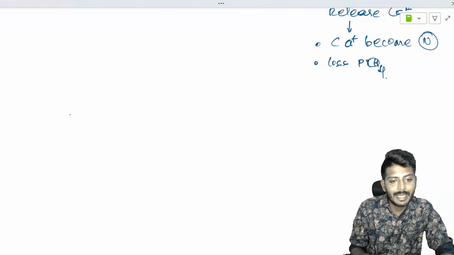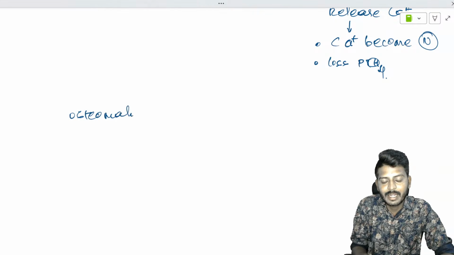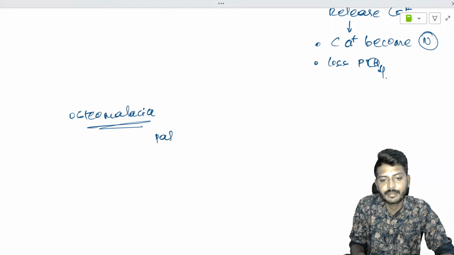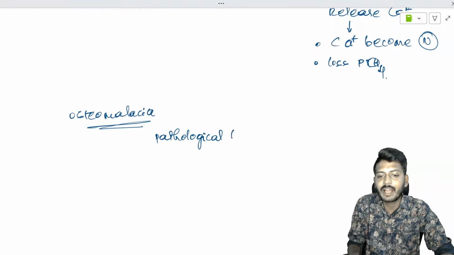And osteomalacia is a condition in which there will be pathological fractures. Pathological fracture means easy fracture of the bones.